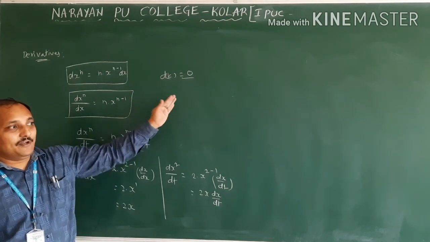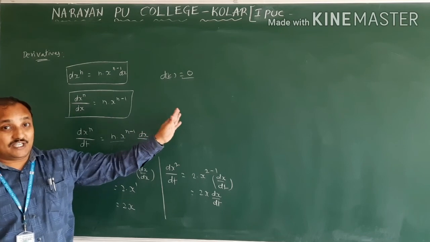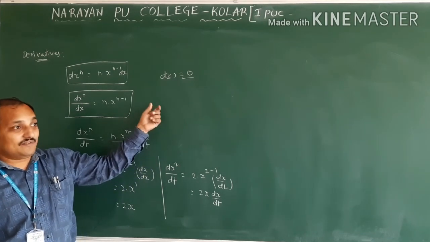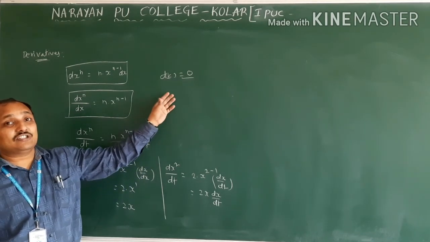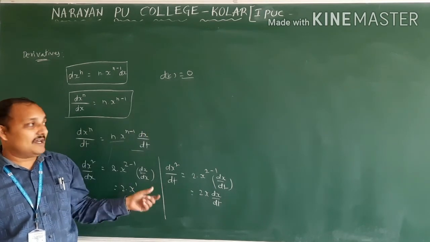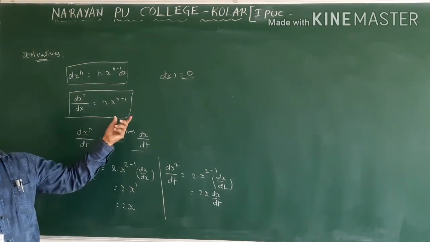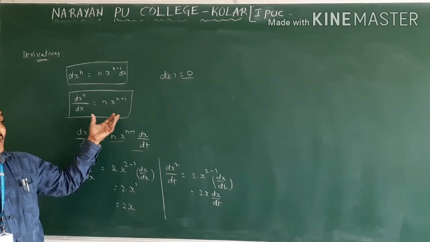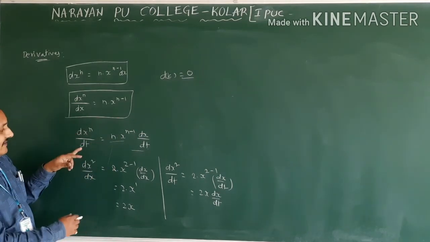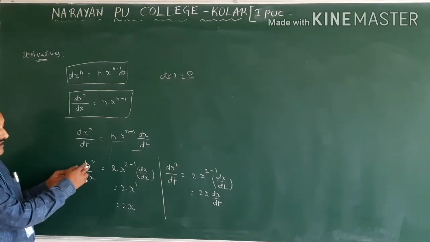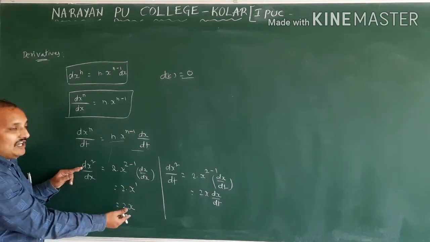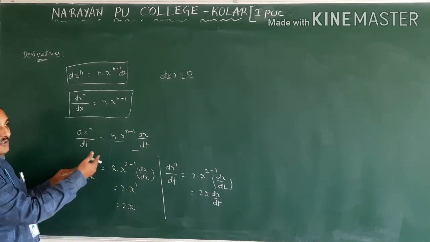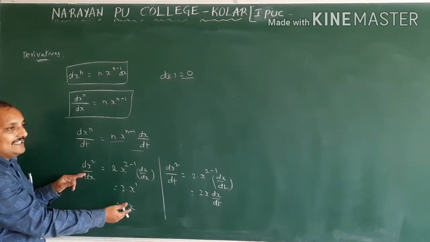After completion of this video, look at your textbook. At the end of Motion in a Straight Line, they gave Elements of Calculus, so try to see those formulas. You will get this in your mathematics, and there you will apply it in one step. If they ask what is the derivative of x square, without doing all this, you will directly say 2x. What is the derivative of x cube? You will get 3x square.